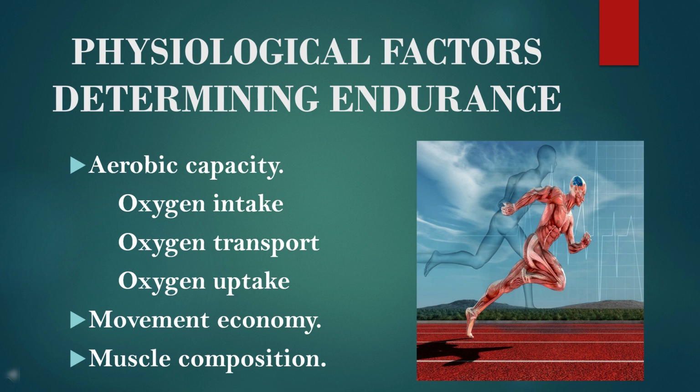Okay. Next one is oxygen transport. Children, the amount of oxygen taken into the blood from the lungs has to be transported to the working muscle. Okay. And transportation of oxygenated blood depends on the capacity of the heart, and this capacity can be improved through training. Okay. And after that, oxygen uptake. Children, the amount of oxygen which can be absorbed and consumed by the working muscle from the blood is called oxygen uptake. Okay. And oxygen uptake depends upon the speed of blood flow. Clear?